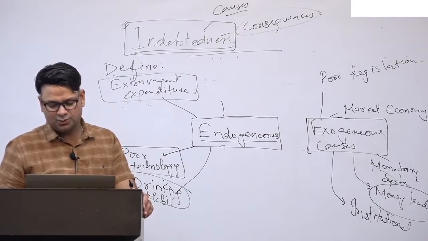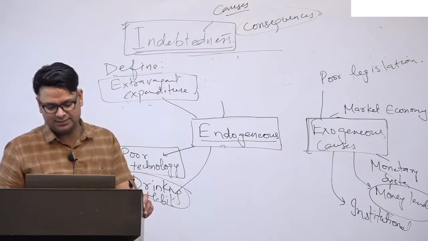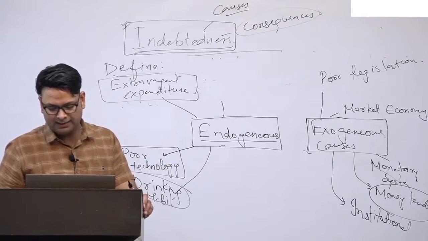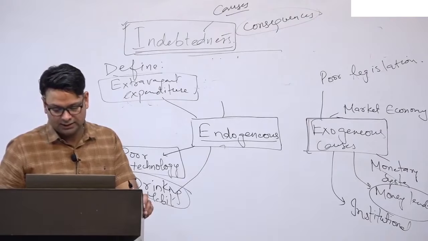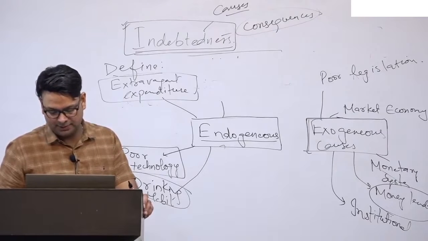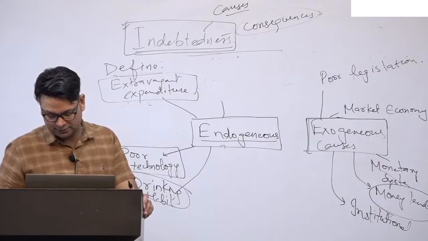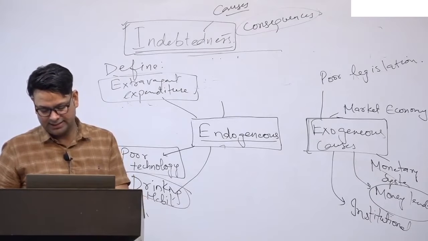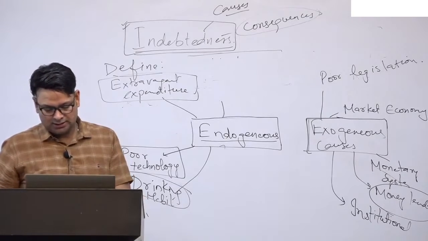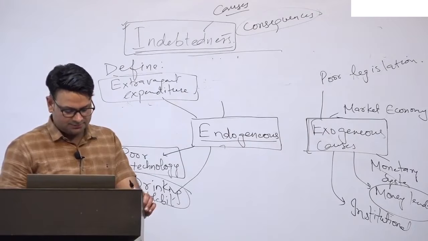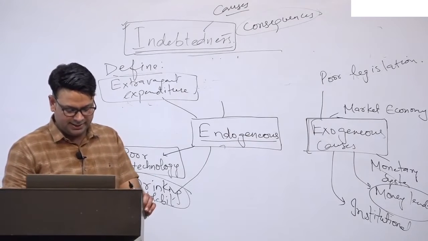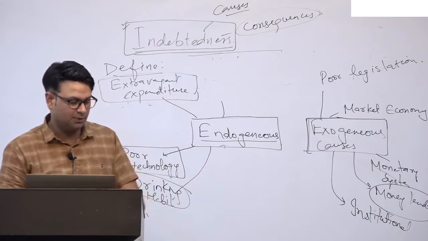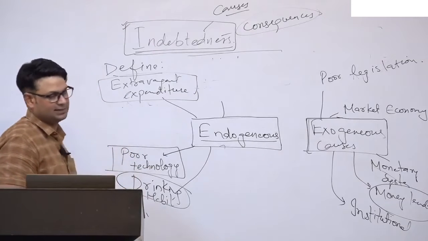Now, let me tell you some of the case studies that can help you better understand this practice of indebtedness among the tribals. So, what are the basic problems of this indebtedness? There are many systems even in India which are responsible for this kind of indebtedness, right?